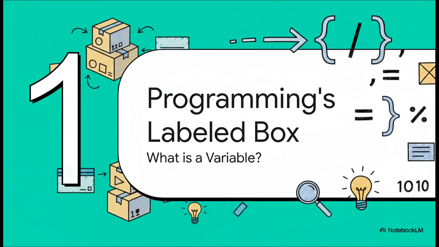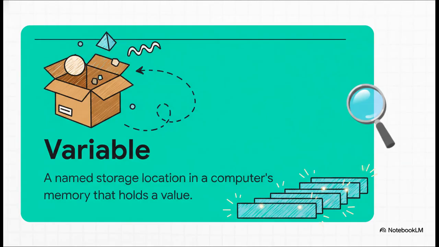Okay, so let's take that super simple idea of a labeled box and see how it actually translates into the world of programming and code. So here's the official definition. A variable is a named storage location in a computer's memory that holds a value. But let's put that in plain English. Think of the computer's memory as a giant, massive warehouse filled with empty boxes. A variable is just us, the programmer, putting a clear label on one of those boxes so we can find what's inside it later on.